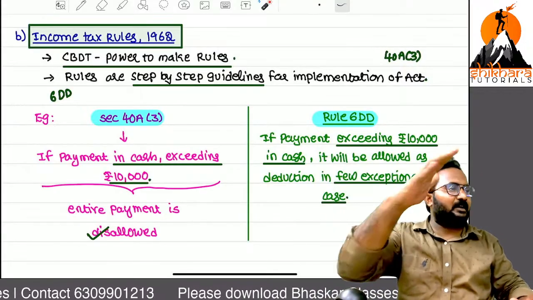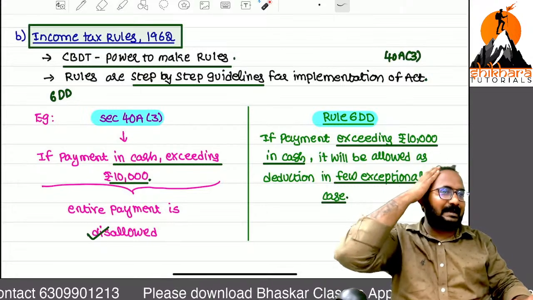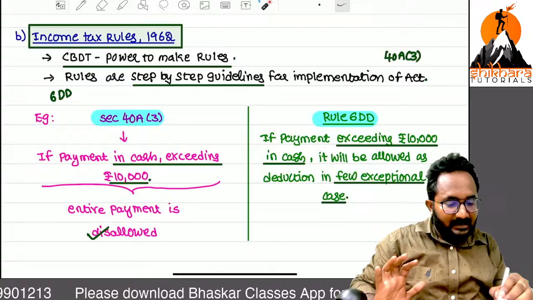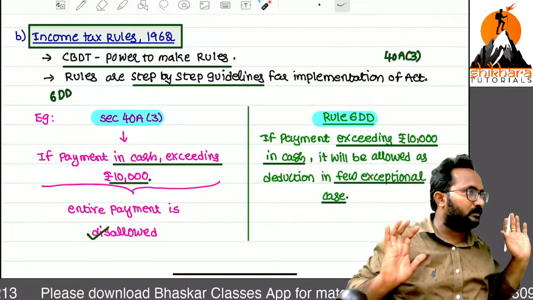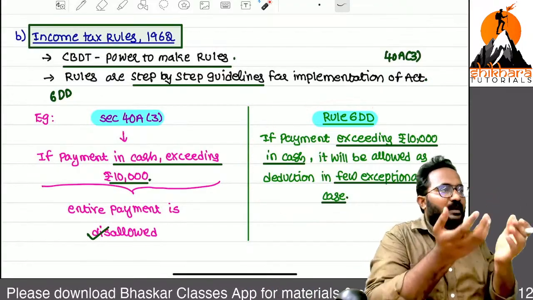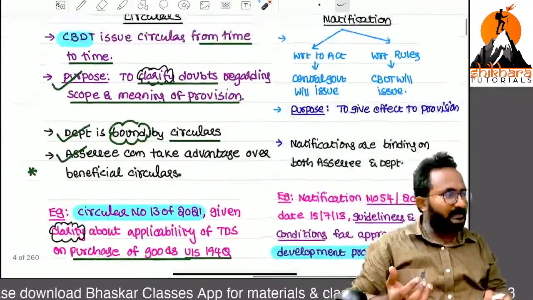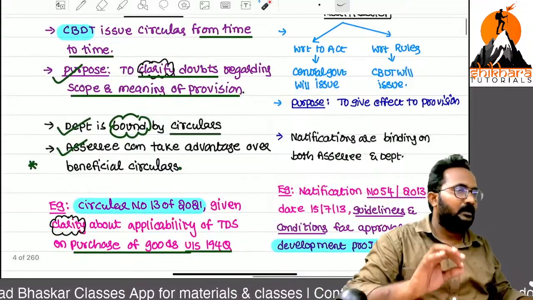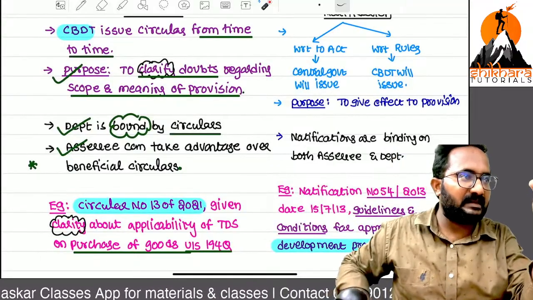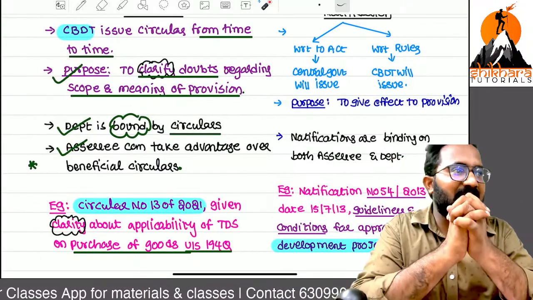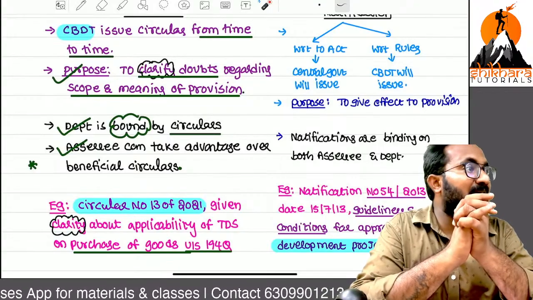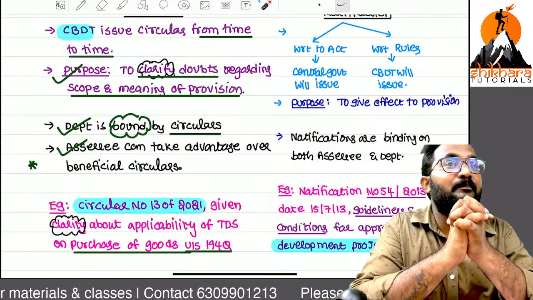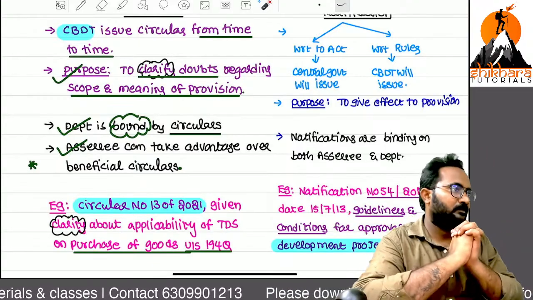Sir, one section is introduced, but practically, sir, many objections will be there. That's why they are releasing the what, ma? Exceptions in the rules. That section itself is not at all understood by the SSEs. Now they can give the clarification by using the what, ma? Circular. Simple one thing: between the circulars and the rules, circulars are for providing clarity over the provision, and rules are for the proper implementation of the sections.